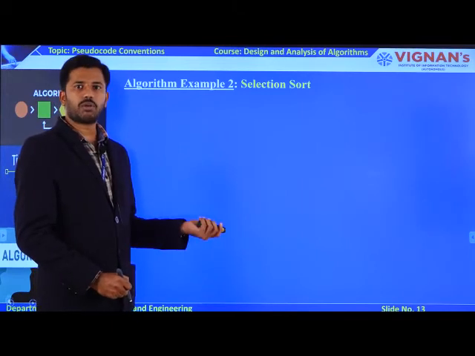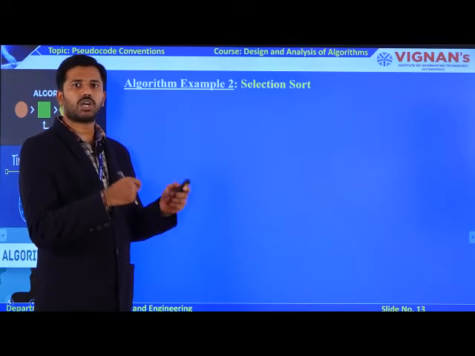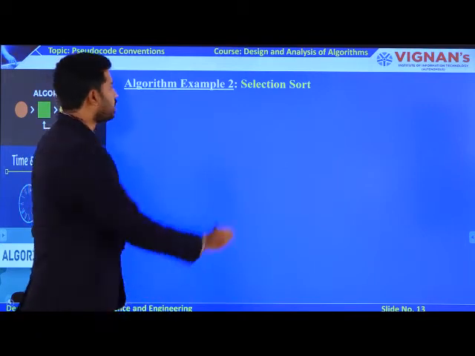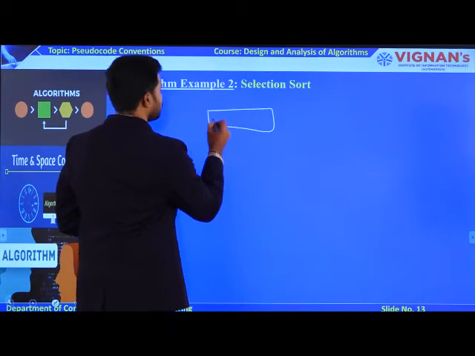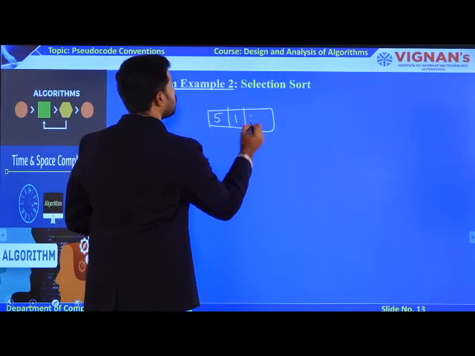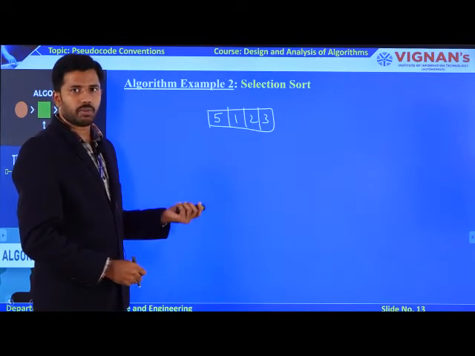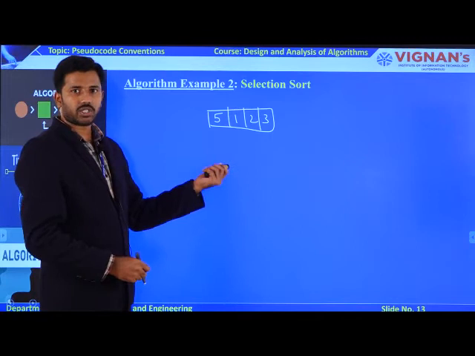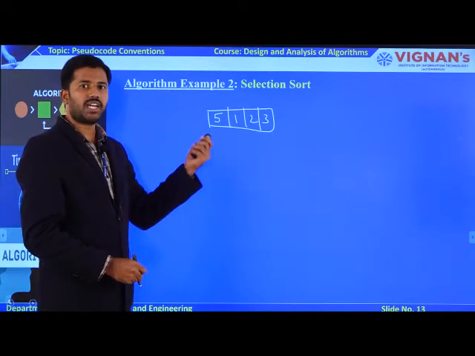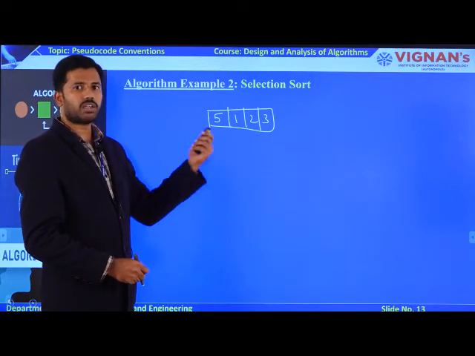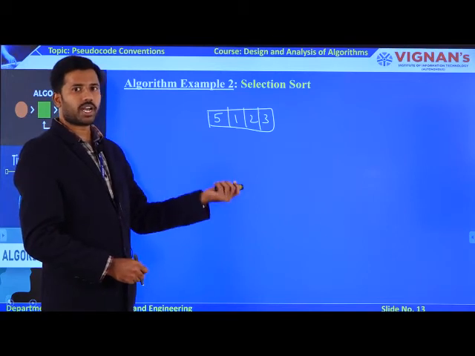What is the main theme of a sorting algorithm? To convert the unsorted elements into sorted order. For example, I am going to have an array like this: 5, 1, 2, 3. This array contains how many elements? 4 elements. Is this array sorted or unsorted? Definitely it is unsorted. So how to convert this unsorted array into sorted order?